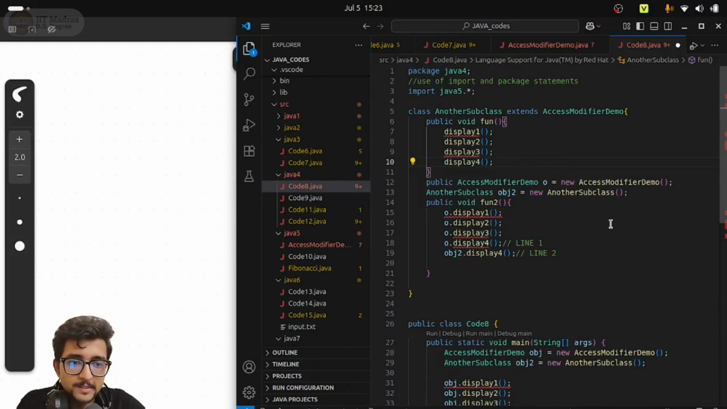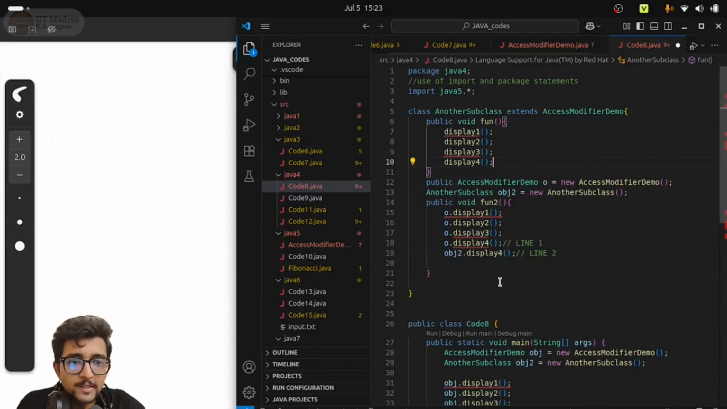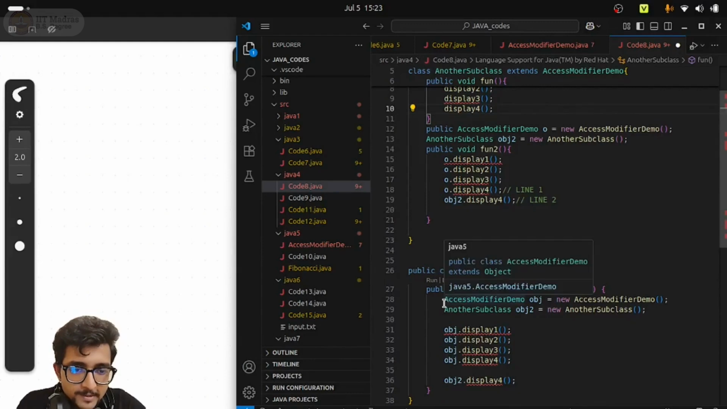So in this program, I can now use the Java 5 classes which I have defined inside the Java 5 package. All those classes can be used. I can create objects of the Java 5 classes. Now, there is another way to do this without writing the import statement. Inside Java 5, we have this access modifier, AccessModifierDemo.java, right? I will come to the code in detail, but just see for now that we can create an object of AccessModifierDemo properly, right?